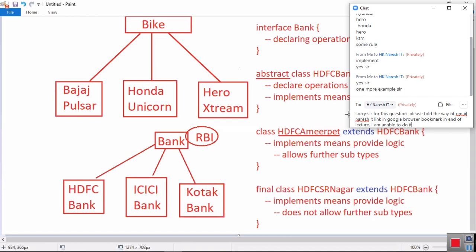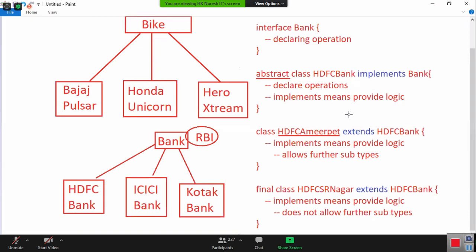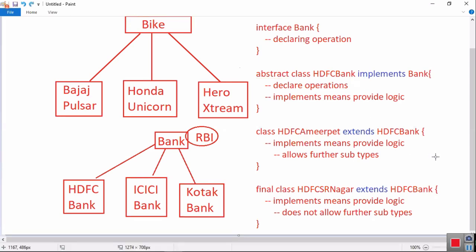So you should not be an abstract class. You must be a concrete class or must be a final class. If you don't want to delegate these implementations to any further person, you don't want anybody else to implement, you only implement and you want to stop, then take it as a final class. I hope with this live example you all got clarity.